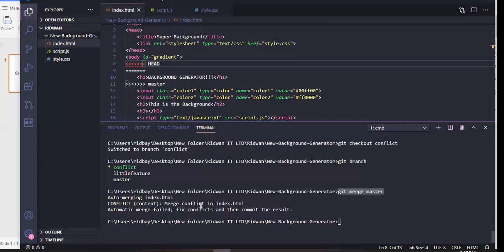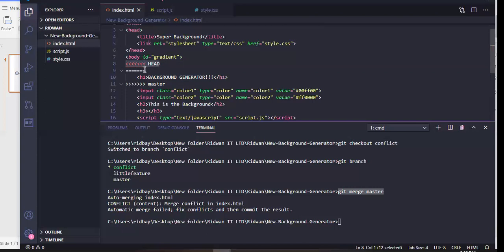Now, if I check my HTML code where I made those changes, you get this weird syntax. It's overwhelming at first and you don't know what is happening, but it is easy to see. We have HEAD, which is where my branch is at that moment.